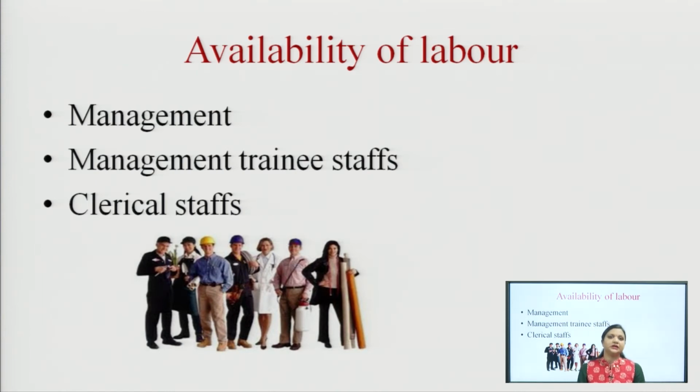You require a combination of these three types of manpower. So, consider those areas where this manpower is easily available, so that you can fulfill your human resource requirement, whether you require a skilled or an unskilled person.